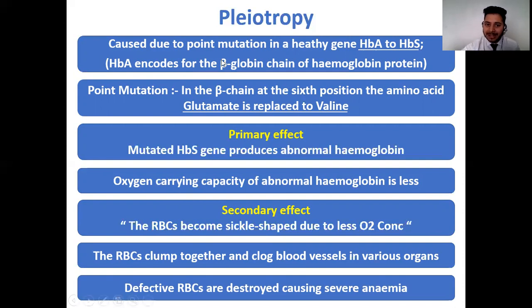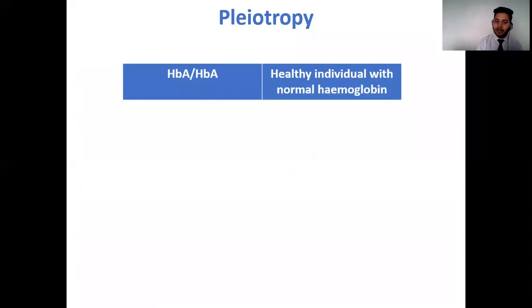So here you see that a single faulty gene HBS, which acts as a pleiotropic gene, is going to show multiple phenotypic effects. So HBA is said to be a pleiotropic gene where the mutated form of HBA, that is HBS, is going to show the following phenotypic effects. So HBA is therefore called a pleiotropic gene. Now, when HBA is present in homozygous condition, so the HBA allele is contributed one from each parent, then the individual is said to be healthy because normal hemoglobin will be produced in that individual.